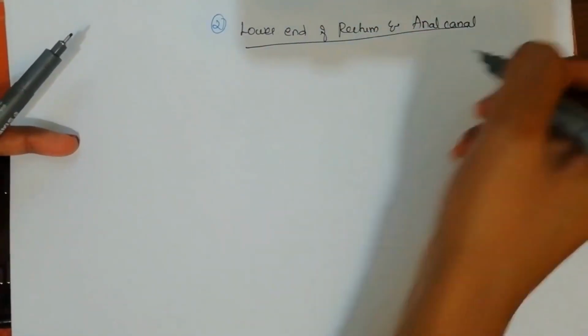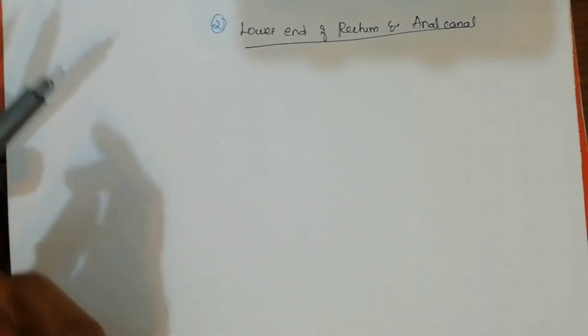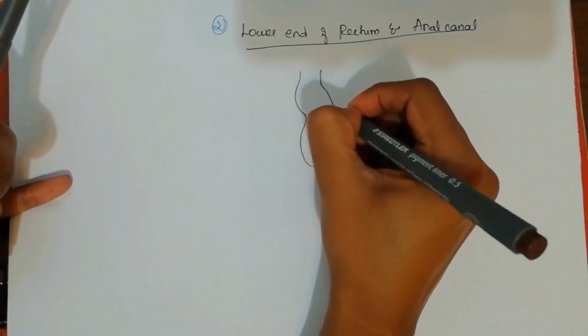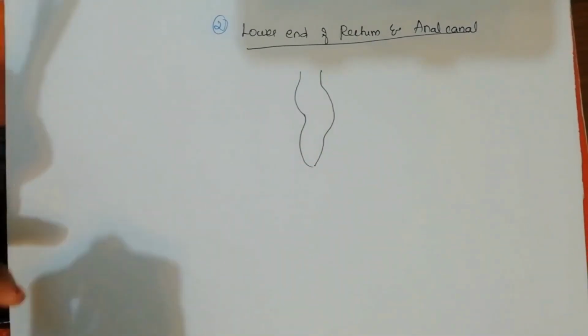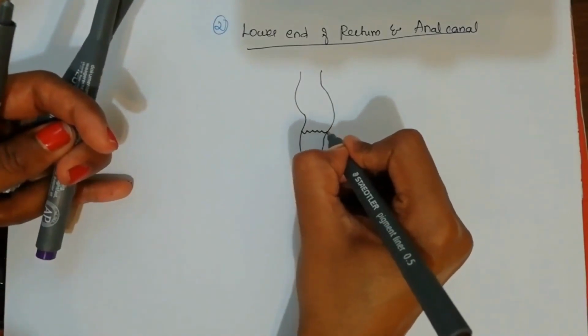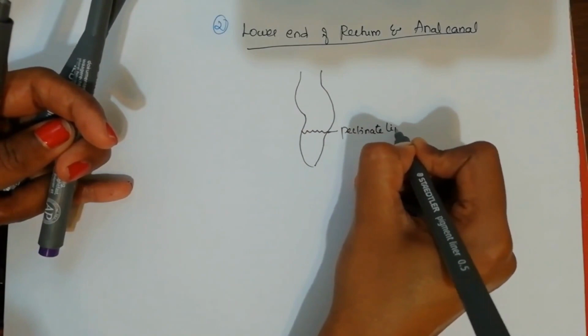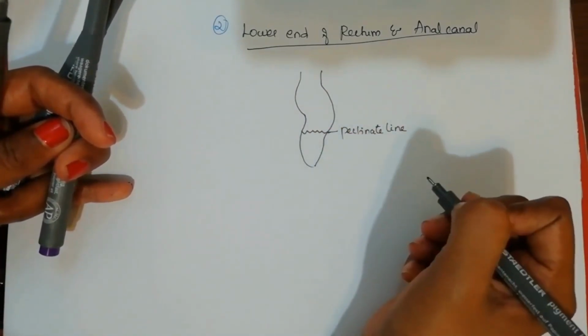So this is the situation where we have the second anastomosis happening. So we have the rectum, and inside we have a line called the pectinate line, which demarcates the upper part and lower part.